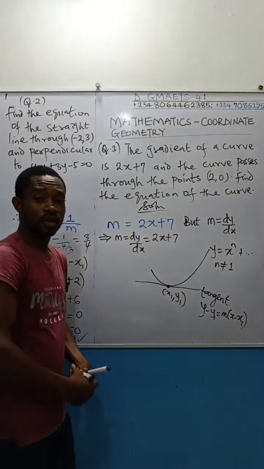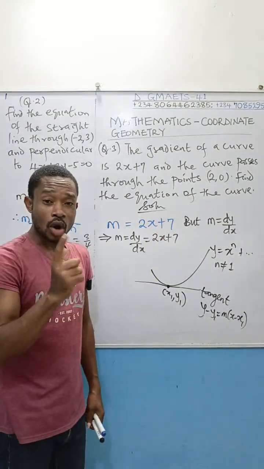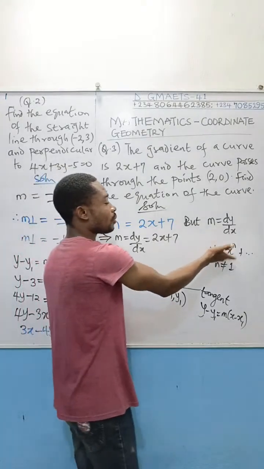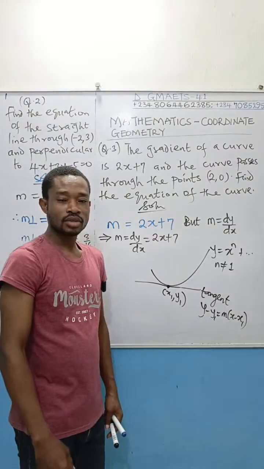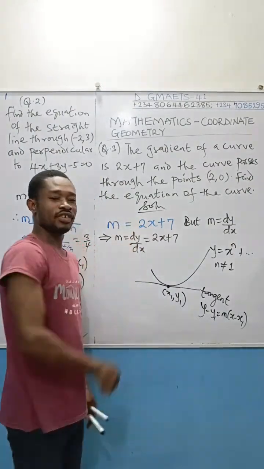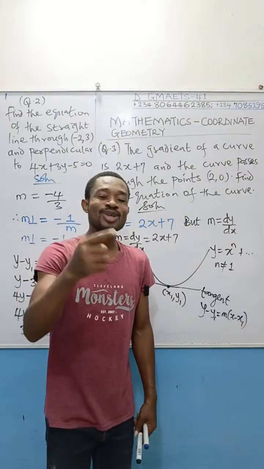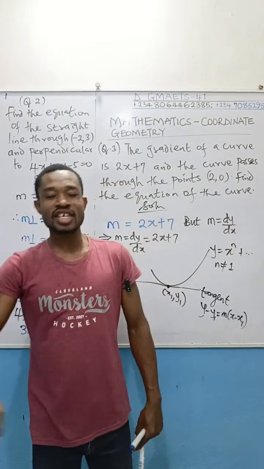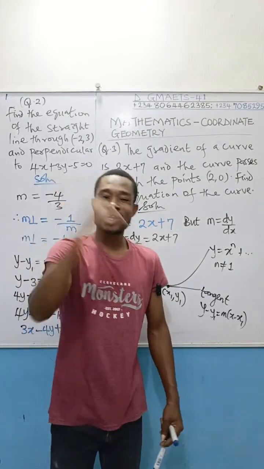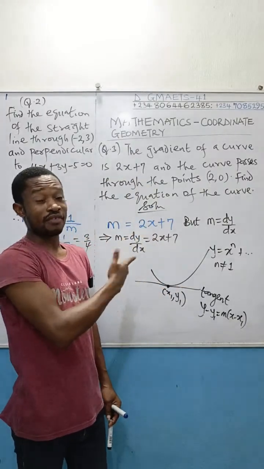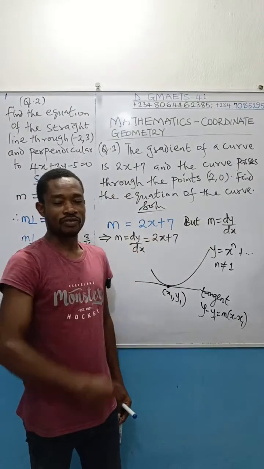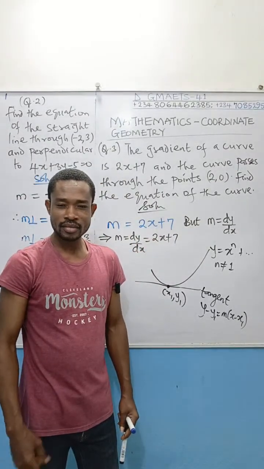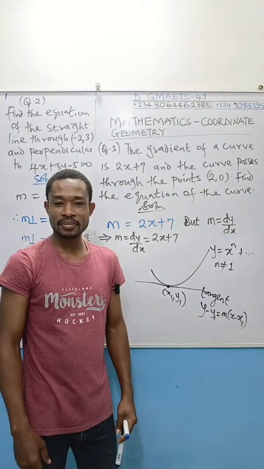That's the meaning. Remember, I'm looking for a curve, y equal to something, x raised to the power something, where the power is not 1. You will get that curve from the gradient given to you. Why? Because to get that gradient, you differentiated the curve. I repeat, to get that gradient, 2x plus 7, you actually differentiated that curve whose equation we are asked to find here. Am I communicating anything, guys?